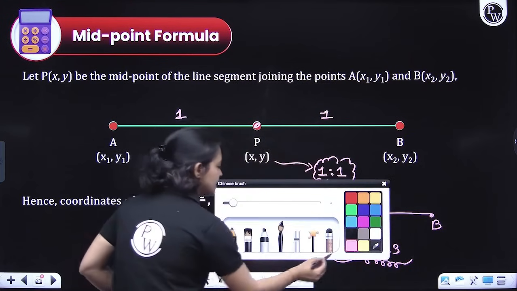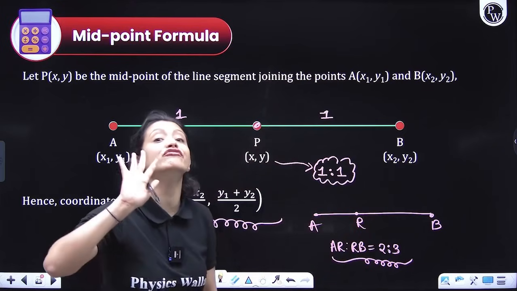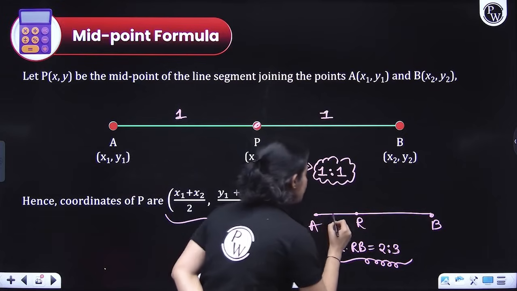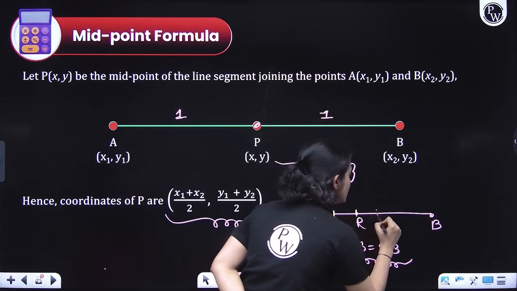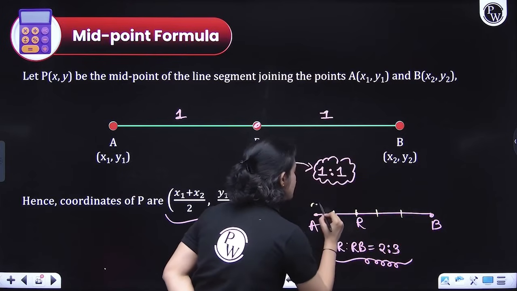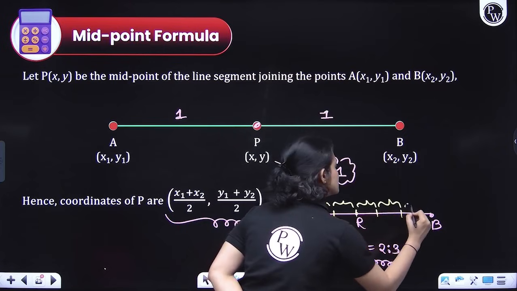So this means that this entire AB has been divided into 5 equal parts. It has been divided into how many parts? 5 equal parts. So 1 part, 2 parts, 3 parts, 4 parts, 5 parts. Can you see the parts? This is the 1st part, this is the 2nd part, this is the 3rd part, this is the 4th part, and this is the 5th part.